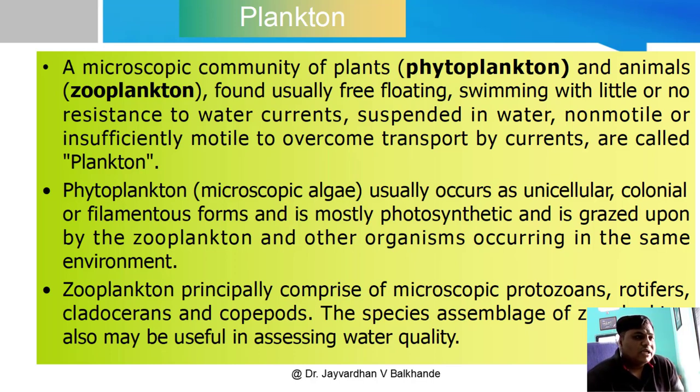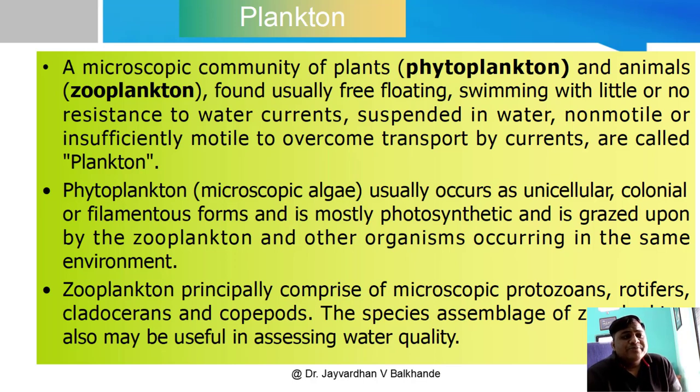And the phytoplanktons are the microscopic algae. They usually occur as unicellular, that means single cell, then colonial or filamentous forms, and are mostly photosynthetic and are grazed upon by the zooplankton and other organisms occurring in the same environment. So see here, the phytoplankton are photosynthetic, means they produce their own food, they have the chlorophyll pigment. Okay, and it is important because it is grazed upon by the zooplankton and other organisms.